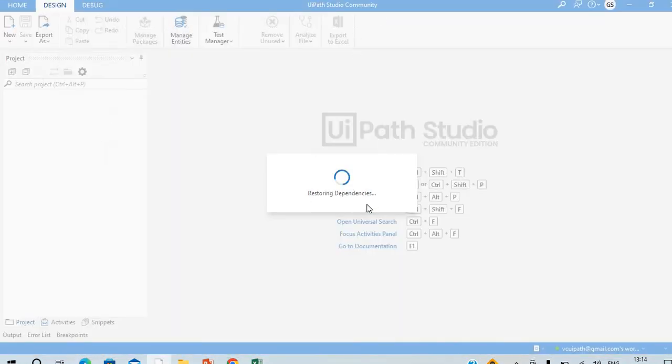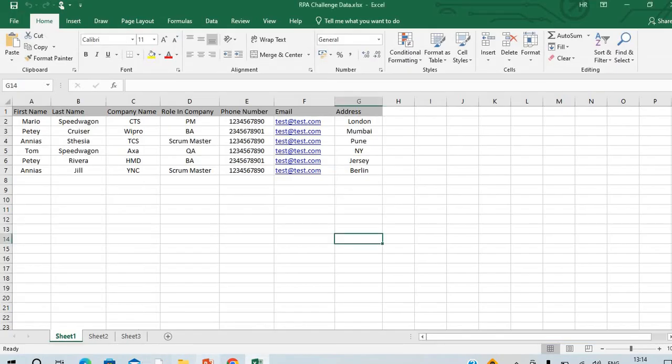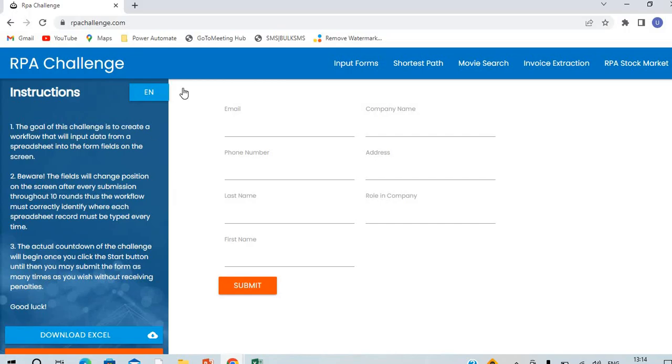It is creating the separate project. Now we can start building our steps in UiPath in a similar fashion to what we normally do as a manual task, and that manual task we are going to do in terms of automation with the help of UiPath.